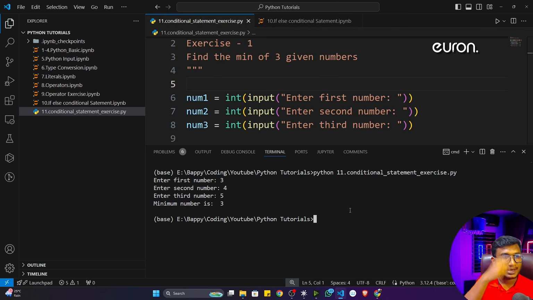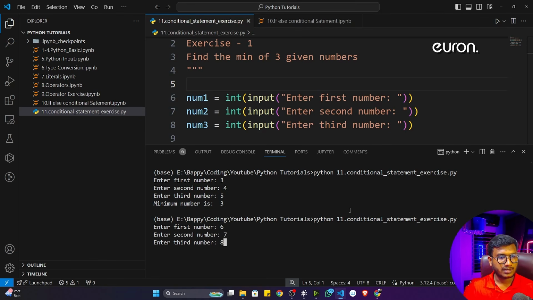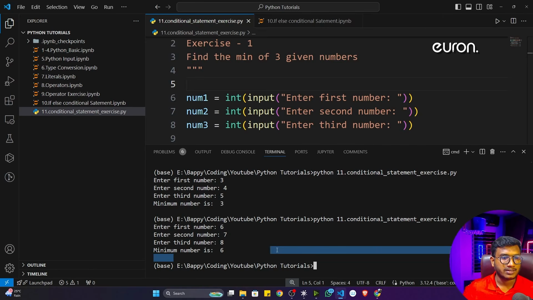Now if I want to execute this particular file again, what I will do, I'll press the up arrow key from my keyboard. Now see, if I press the up arrow key, it will automatically take that particular command from the history. Okay, now if I execute again, I can give the numbers, let's say 6, 7 and 8. See, the minimum number is 6. That means this particular program is working fine.